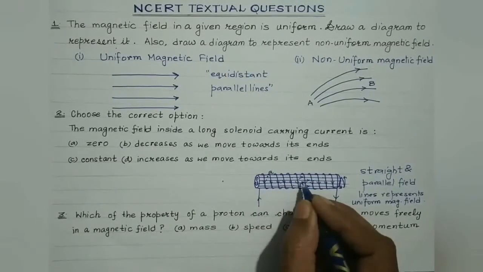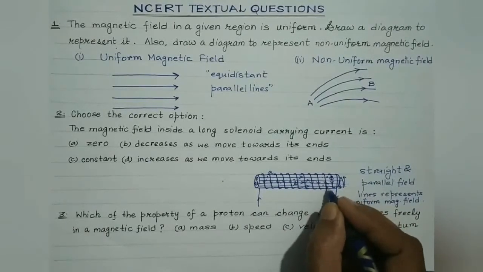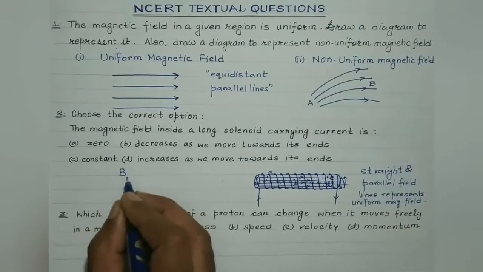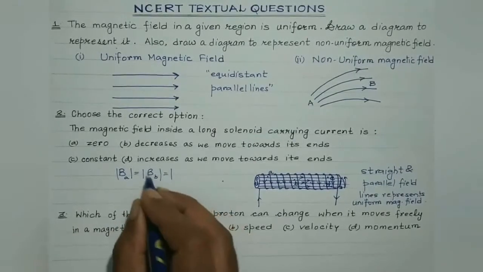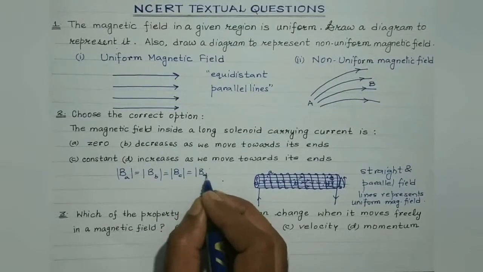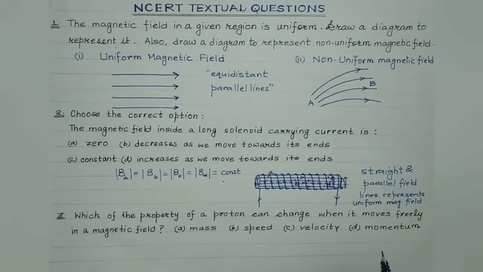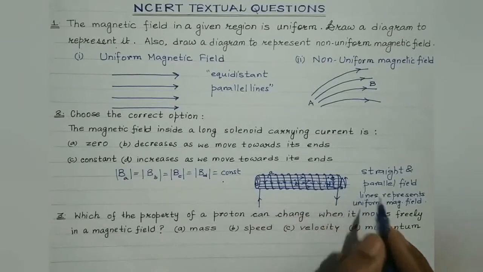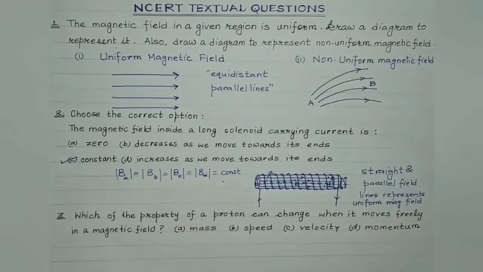Suppose this is point A. Let us consider this to be point B, this to be point C, and this to be point D. So magnetic field at point A is equal to magnetic field at point B. Magnetic field is represented by capital letter B. It is equal to magnetic field at point C, is equal to magnetic field at point D, is equal to constant. So at any point inside a straight long current carrying solenoid, the magnetic field is uniform or constant or same at every point inside the long straight current carrying solenoid. Therefore, option C is correct.